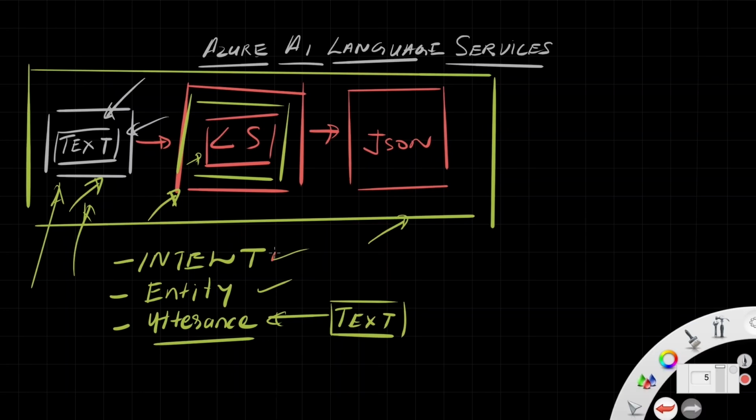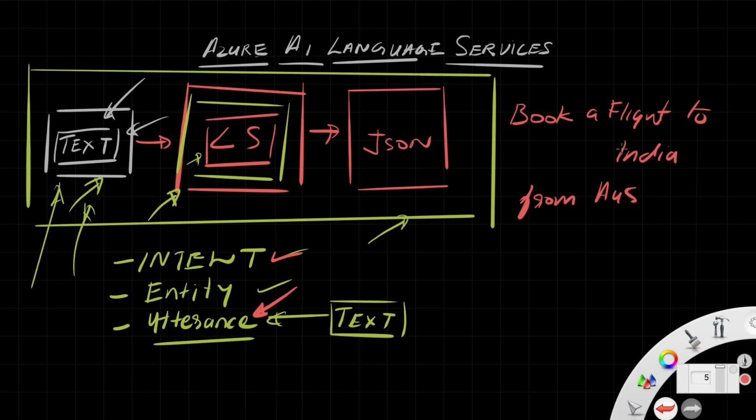The intent can be any action to be performed by a text. For example, book a flight to India from Australia. That is the text we are trying to understand or analyze. In this case, the intent is book a flight.